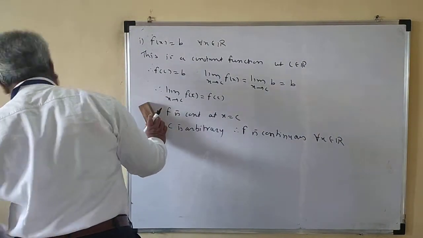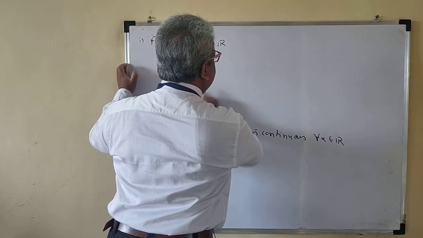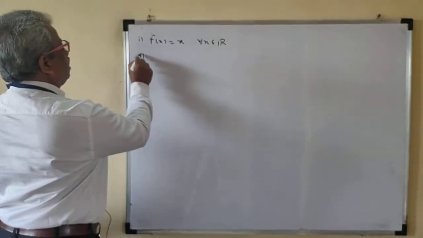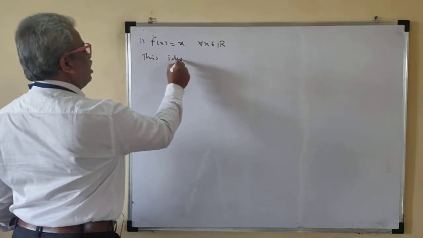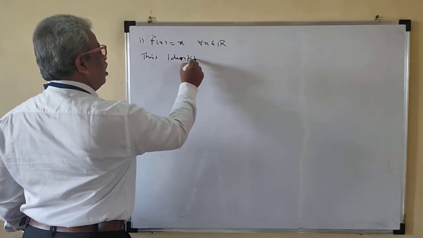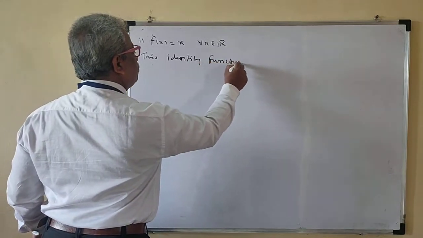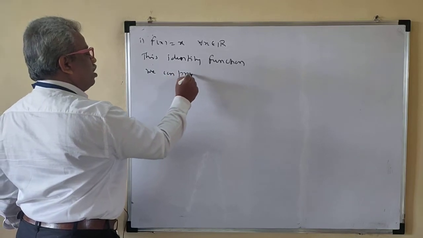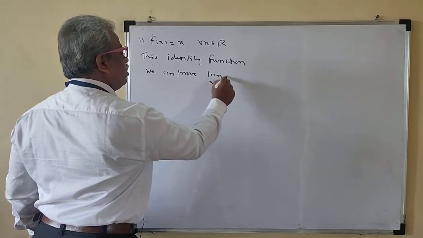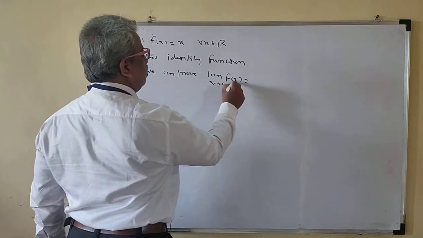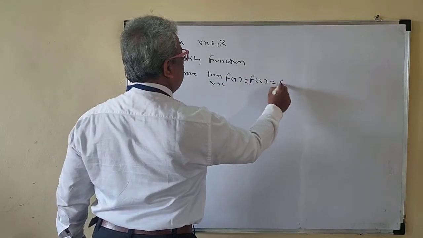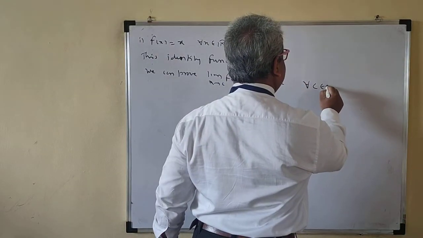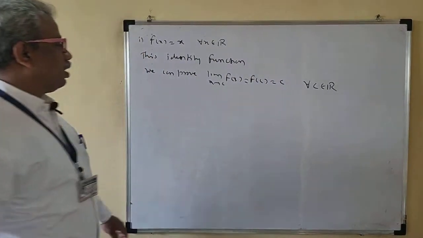Now we will take a second example. Similarly, we can prove f of x is equal to x. So this is the identity function. Okay. So we can prove limit x tends to c, f of x is equal to f of c is equal to c for all c belongs to R. That we can prove.